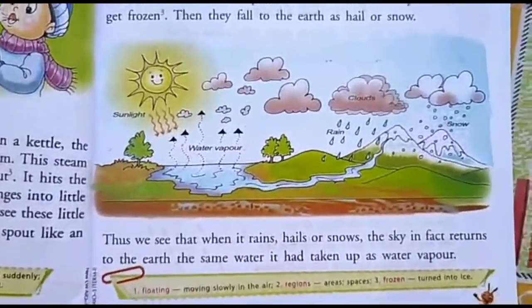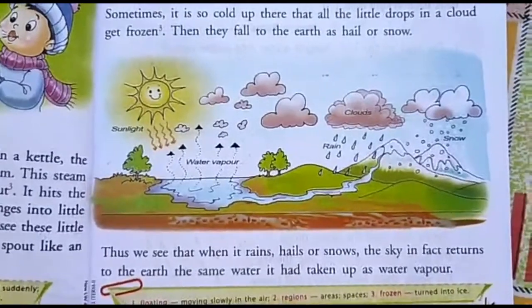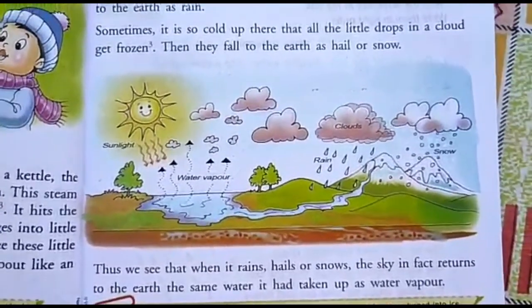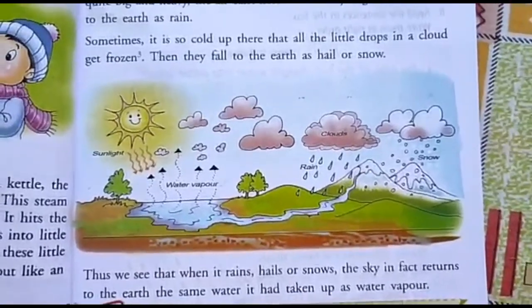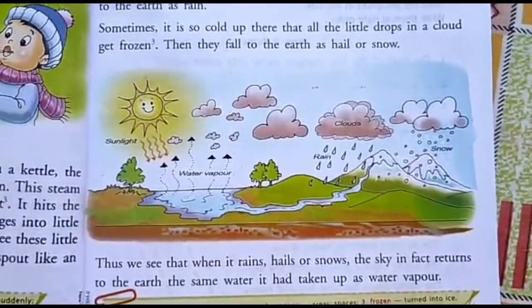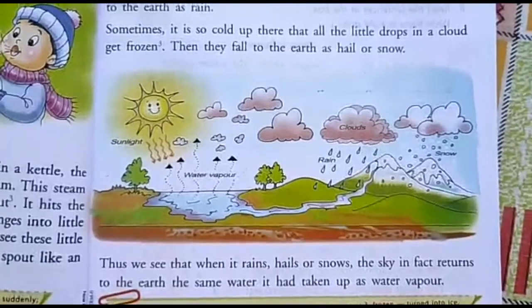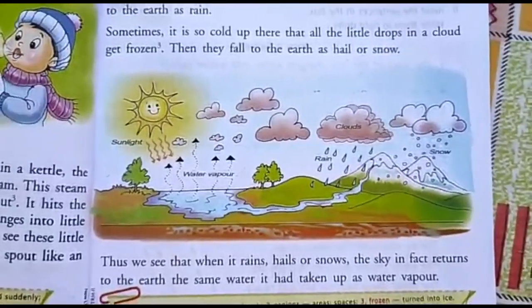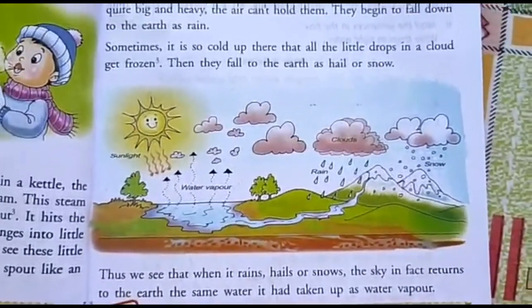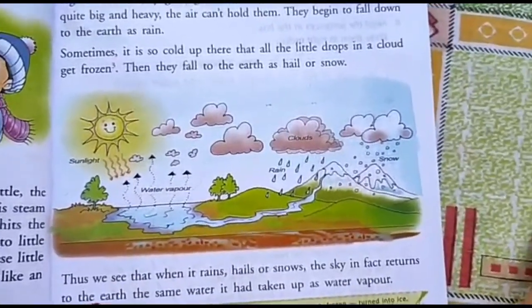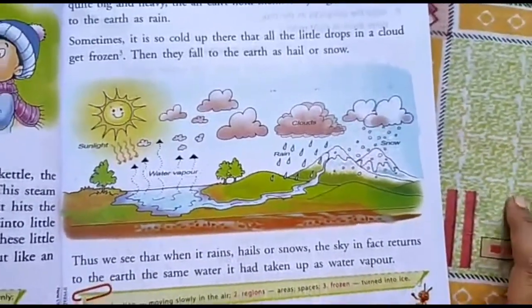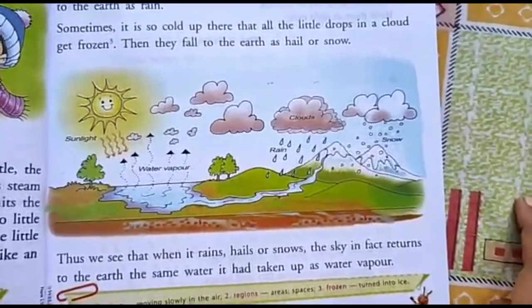Thus we see that when it rains, hails or snows, the sky in fact returns to the earth the same water it had taken up as water vapor. Which water it has taken from the earth, again as rain or snow, it is falling down on the earth.